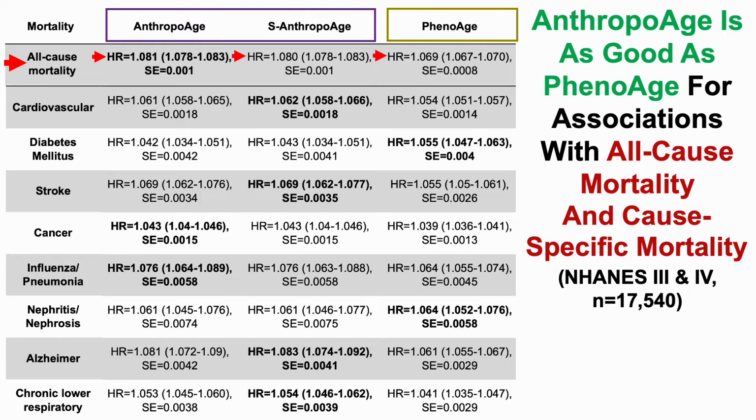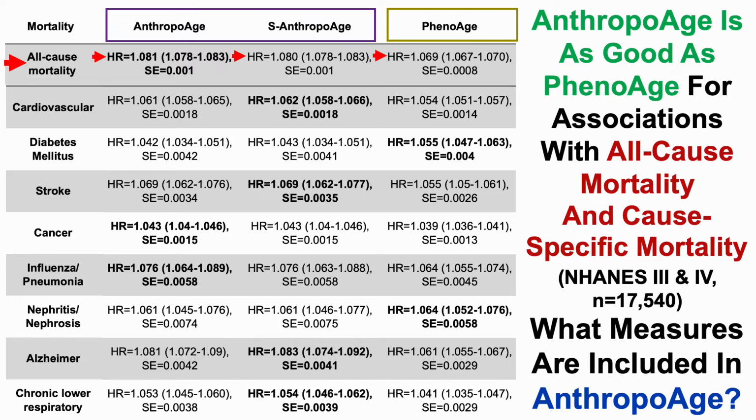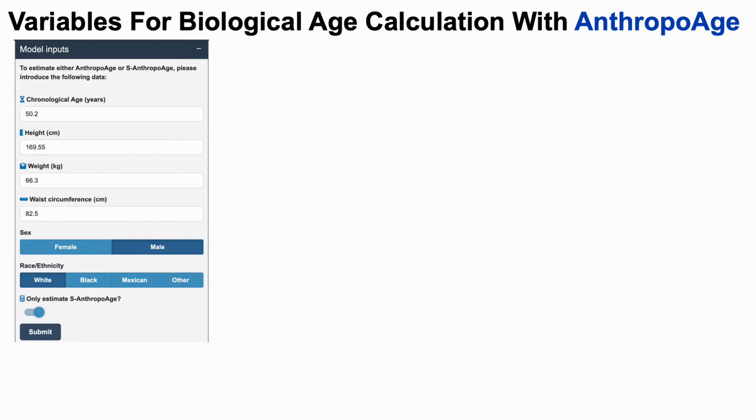As was PhenoAge. We can see the data in parentheses and the hazard ratio both completely above 1. So from these data, we can conclude that AnthropoAge is as good as PhenoAge for associations with all-cause and cause-specific mortality.